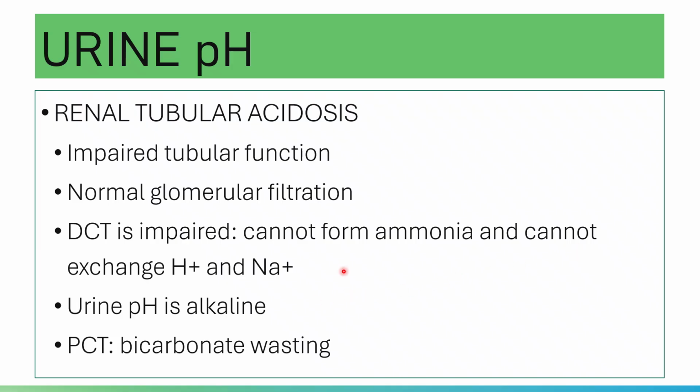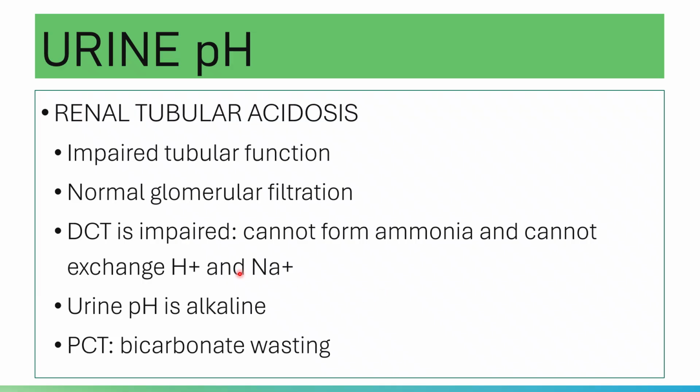Normally, sodium will move into the renal tubular epithelial cells so that hydrogen can move out. But in case of RTA, the DCT function is impaired. It cannot exchange hydrogen and sodium, and it cannot also form ammonia.